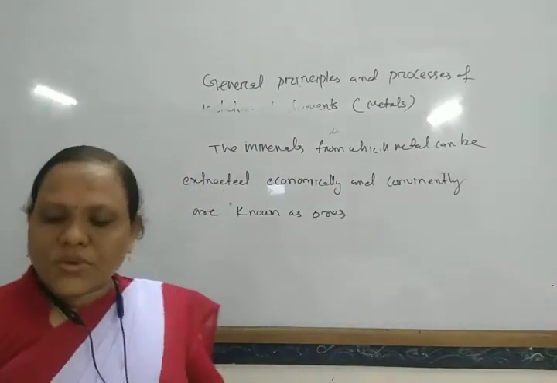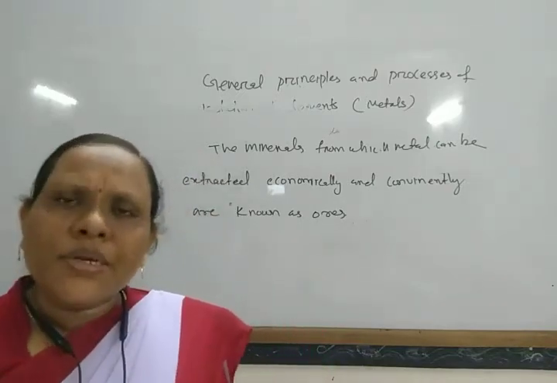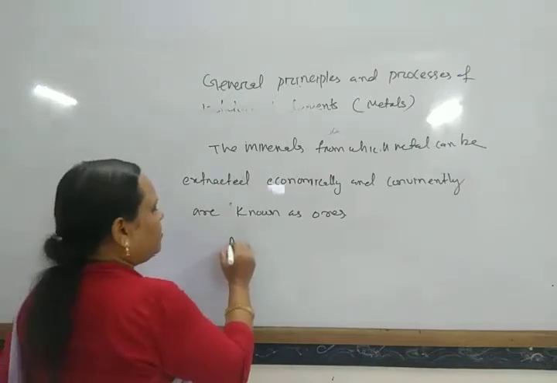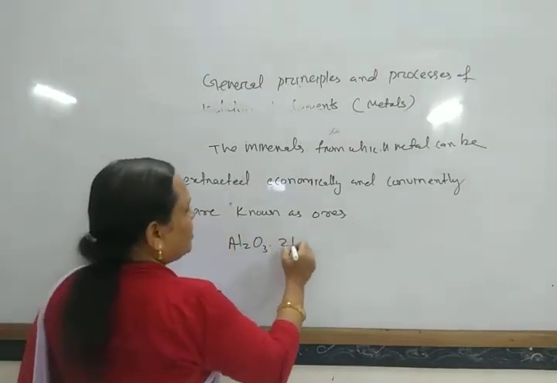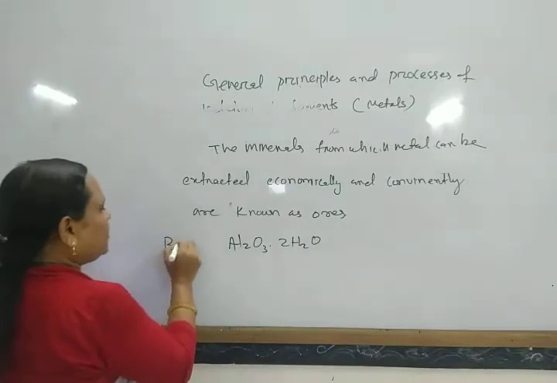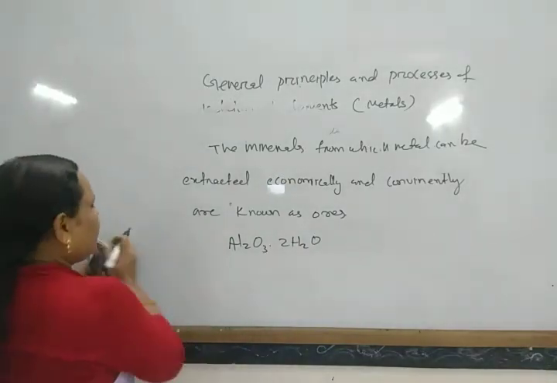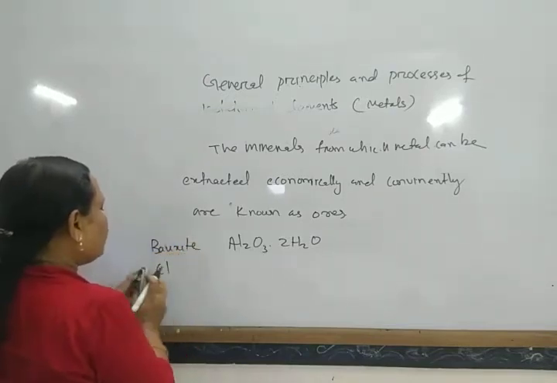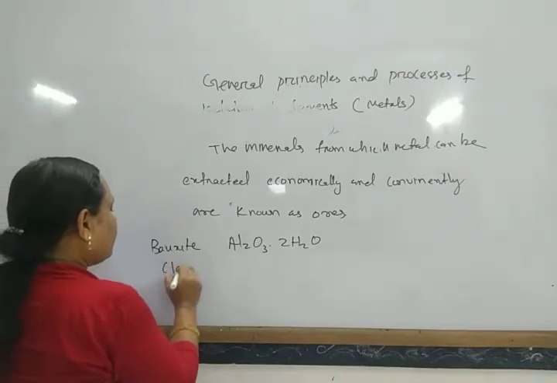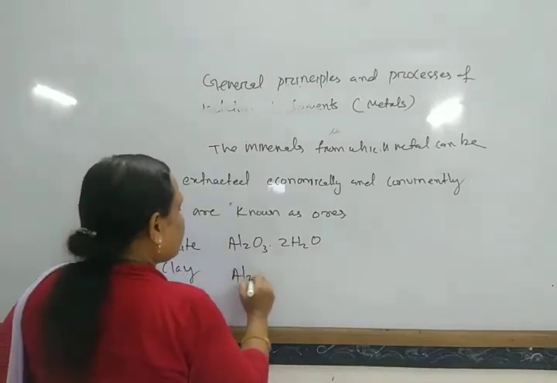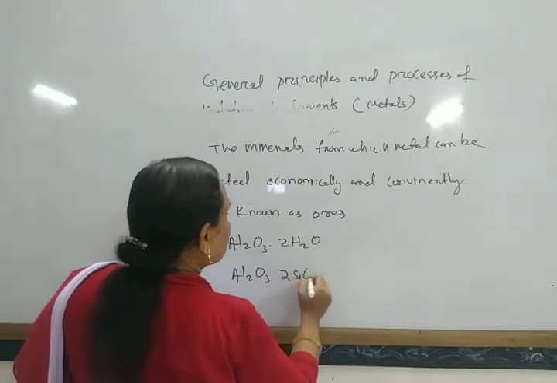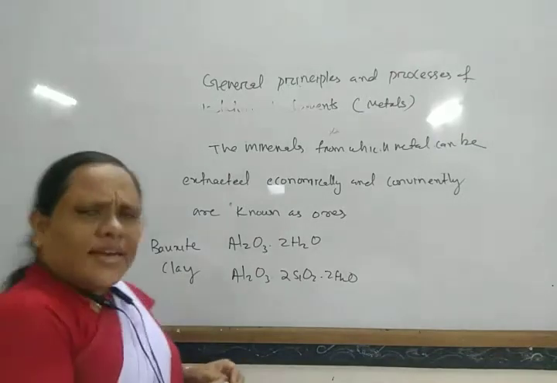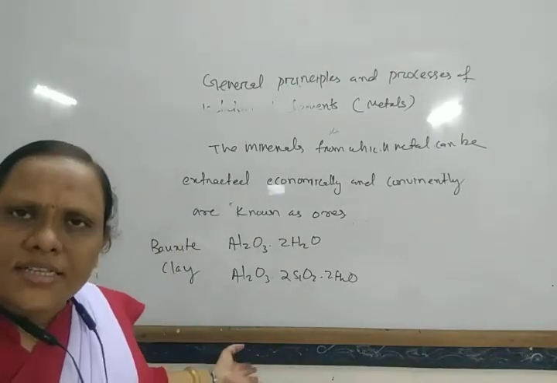For example, aluminium exists in different mineral forms: bauxite, Al2O3·2H2O, clay, and cryolite.